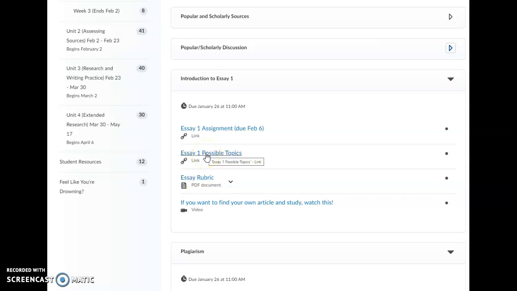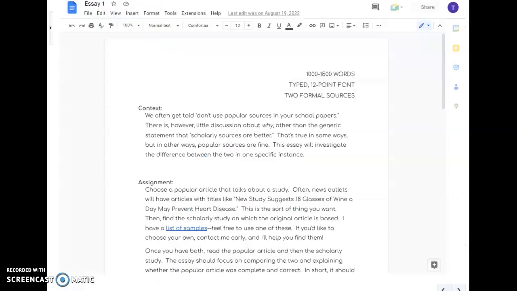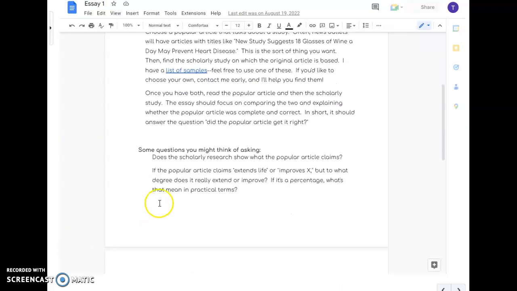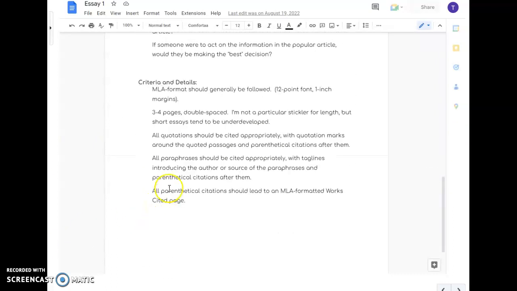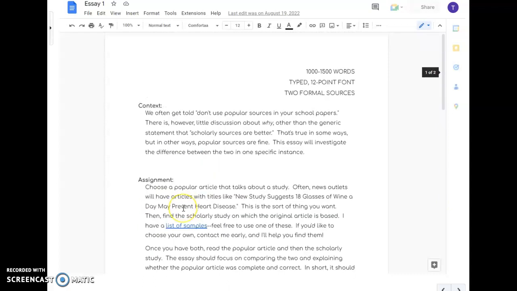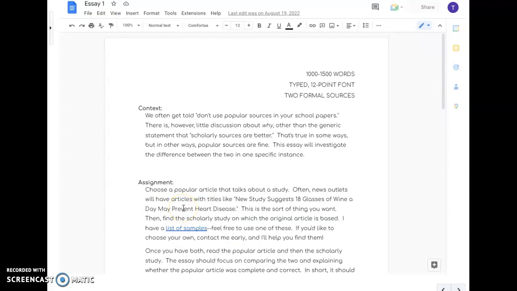Okay. There's also a link for possible topics. I'll talk about this in just a second. Let's go ahead and go in and take a look at that essay assignment. So here's our essay assignment. I'm going to note all of the essay assignments will look very similar. They're all going to have a set of requirements in the upper right-hand corner. They're going to have some context. Why am I assigning this piece in particular? An explanation of the assignment, and then some questions you might think about asking, more detailed criteria at the bottom. All 4 of your essay assignments are going to look pretty much like this.